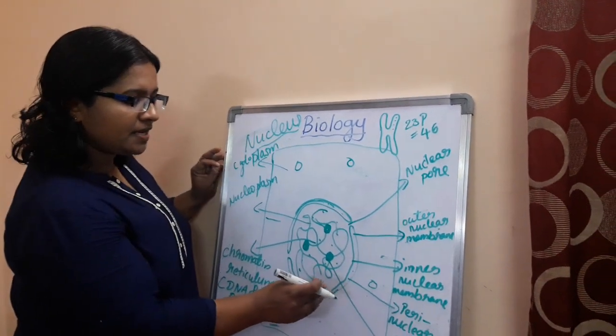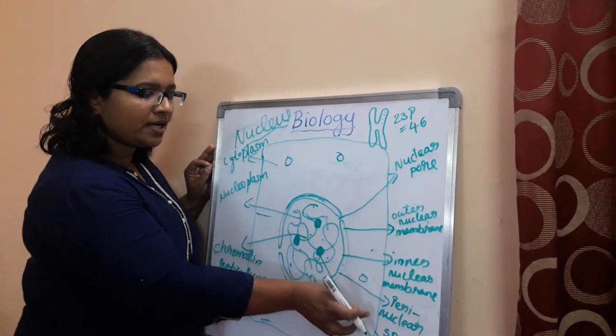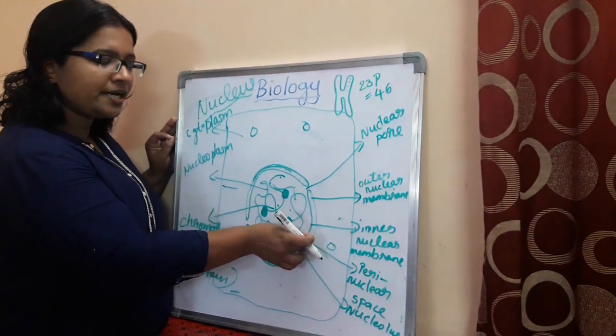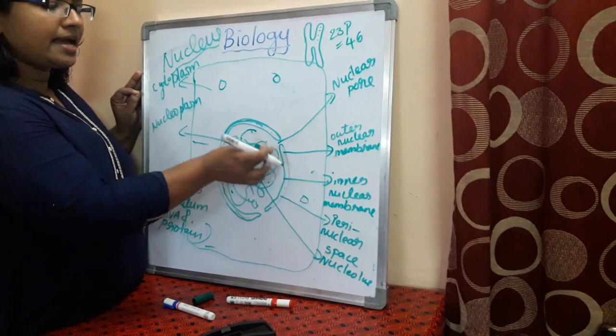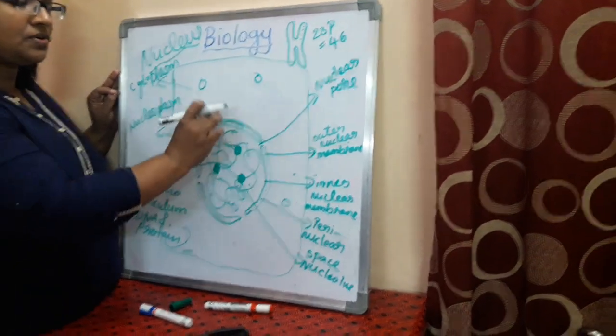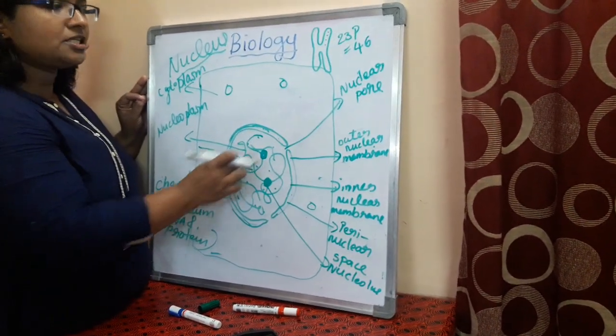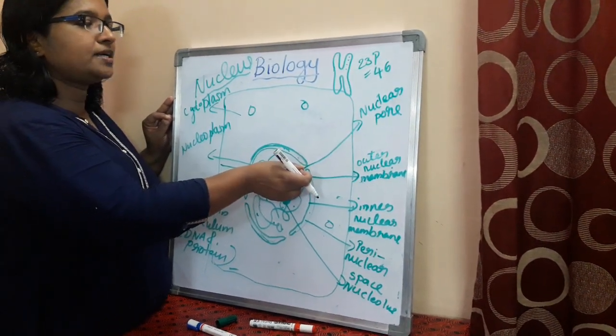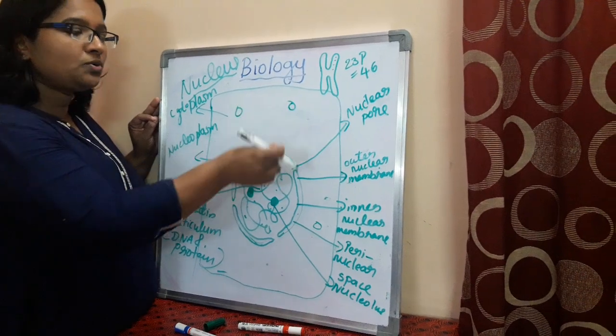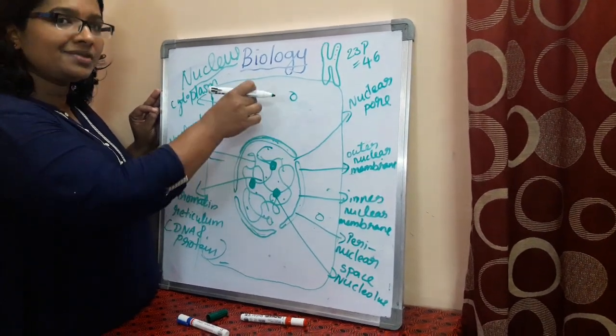The space between the two is called perinuclear space, and the perinuclear space is filled with the perinuclear fluid. And the nuclear membrane is not continuous, it has pores, called nuclear pores, and the pores are for the transport of molecules in and out from the nucleus.